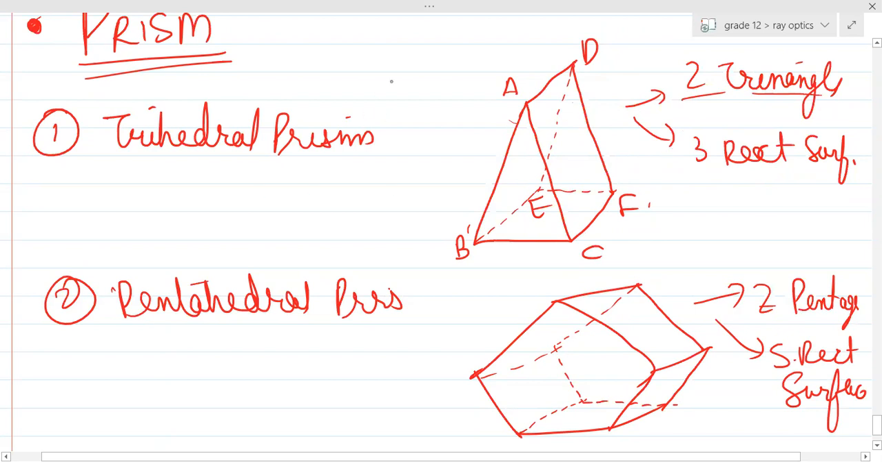Always remember, the refraction will only take place from the rectangular surfaces. We'll always consider the refraction from rectangular surfaces. And similarly to trihedral, pentahedral, there is a hexahedral, octagonal. There are many different kinds of prism. What is this prism used in? Prism is basically used to refract the light ray in a certain direction, or basically to deviate the light, right?